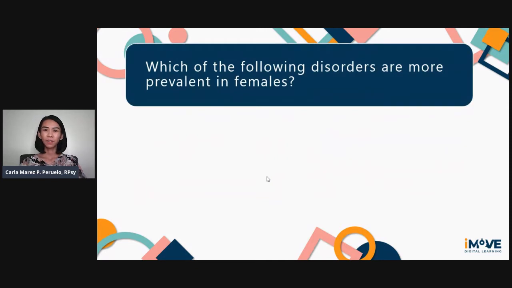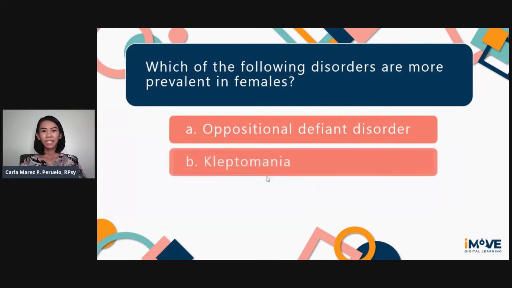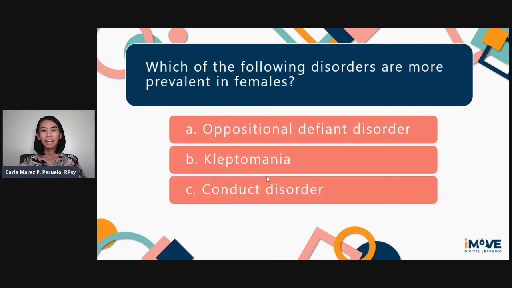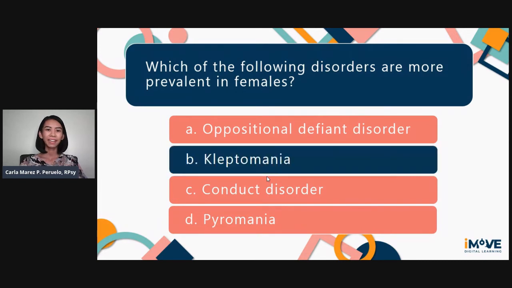Next, which of the following disorders are more prevalent in females? A. Oppositional defiant disorder, B. Kleptomania, C. Conduct disorder, or D. Pyromania. Pause the video if you need more time to think of your answer. The correct answer is letter B. Kleptomania. That is more prevalent in females.